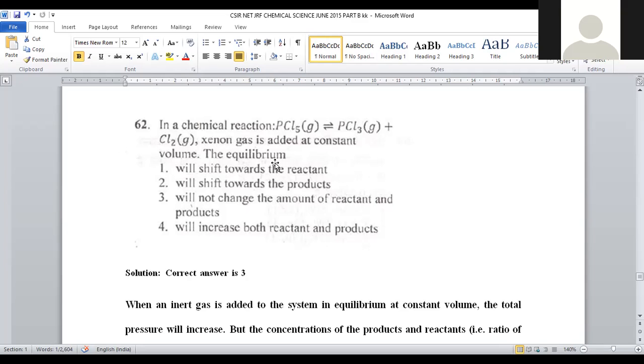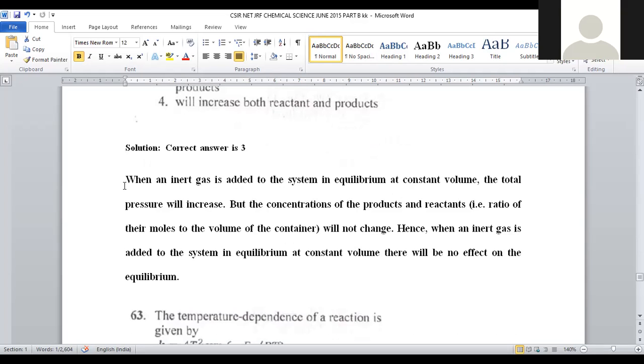At this condition, what is the equilibrium? The equilibrium will shift towards reactant, will shift towards product, will not change the amount of reactant and product, or will increase both reactant and product. What are we adding? We are adding inert gas. Xenon being an inert gas, when added to the system, equilibrium will not be influenced. Why? Because when inert gas is added to the equilibrium system at constant volume, here the condition is volume is constant, it is said to be isochoric in nature.